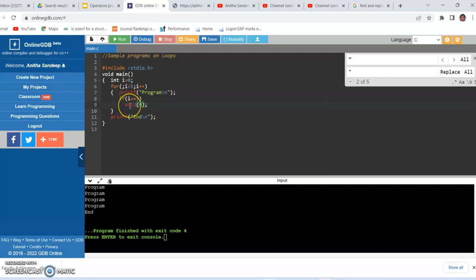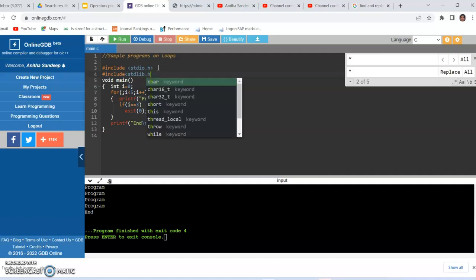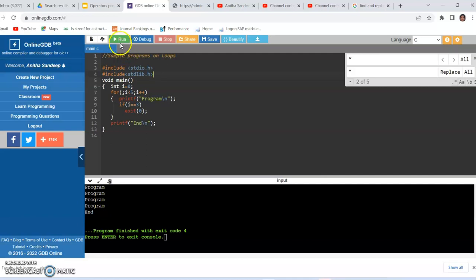Since I am using an exit statement, I have to include hash include stdlib dot h, and when such a question comes, don't write that the header file is not included, assuming that all the required header files are included. Write the output. So here exit 0 will terminate the program, so end will not be printed, only program will be printed 4 times.